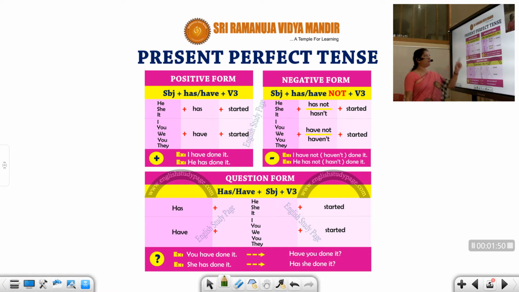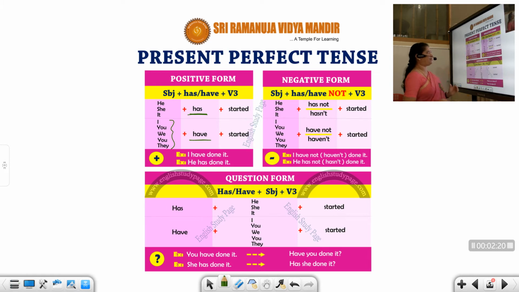These are third person singular, and always we use has for them. In perfect tense, the sentence is going to be he has started, she has started, it has started. But for the remaining, that means the first person singular and plural, second person singular and plural, and third person plural, we use have started. So these are affirmative sentences or the positive statements.